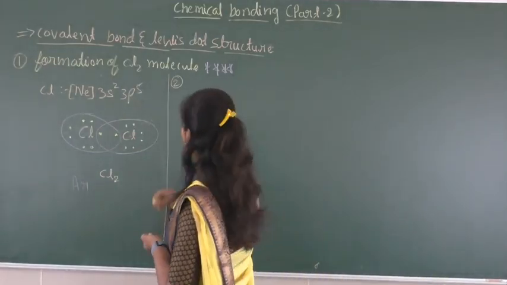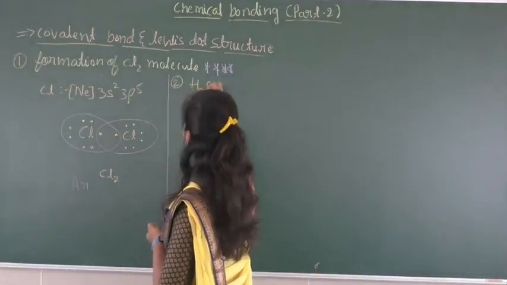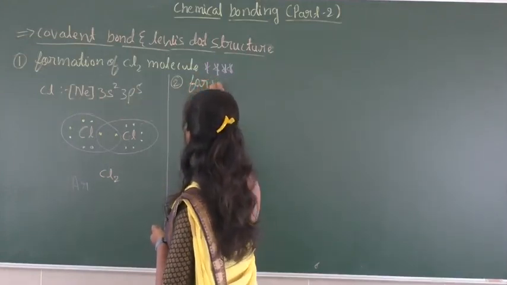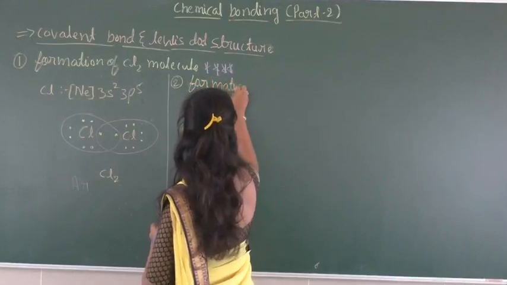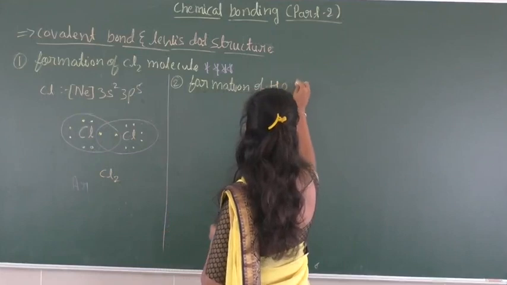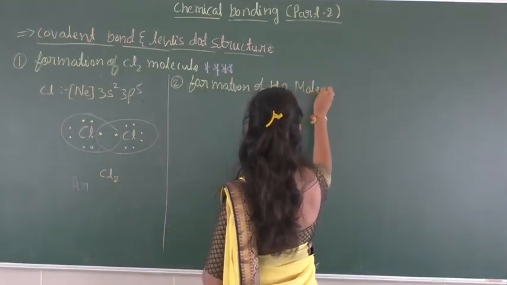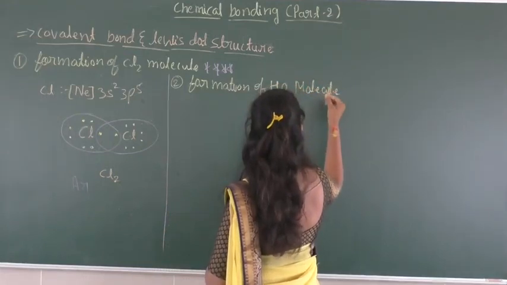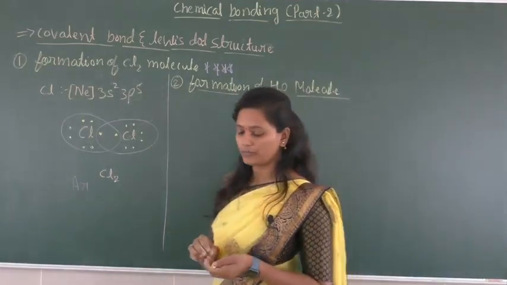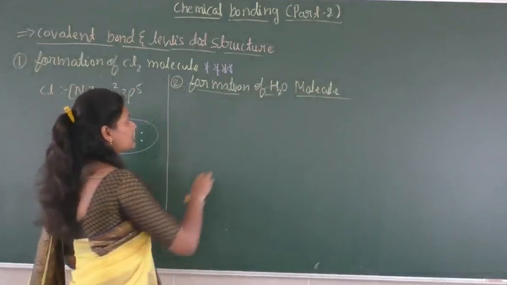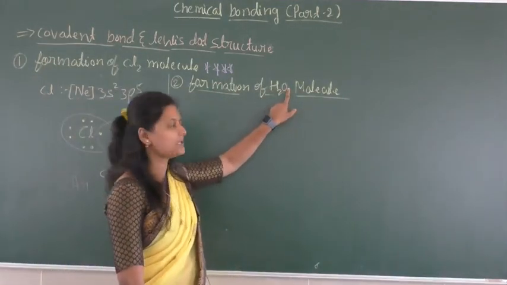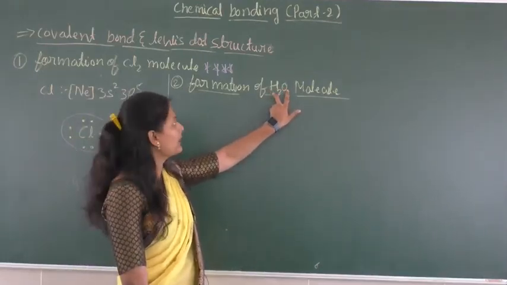Okay, so for that we are going to consider water. So the formation of a water molecule. Okay, so when we consider the formation of a water molecule, it consists of hydrogen and oxygen, so both are heteronuclear.